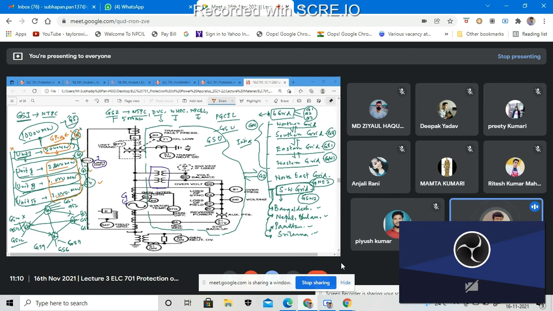If the control unit is told that yes, we are capable of doing that, okay, suppose GS2 fails, then we have another generating station, GS3.